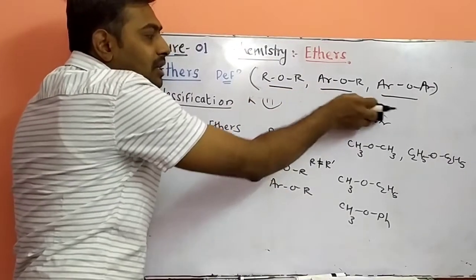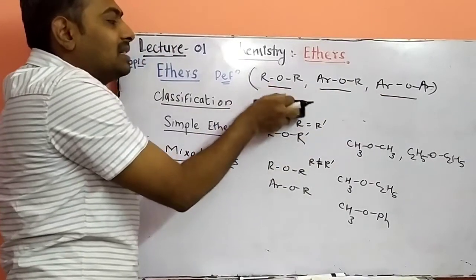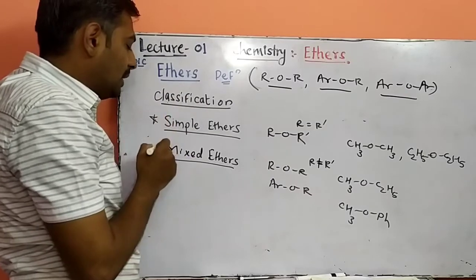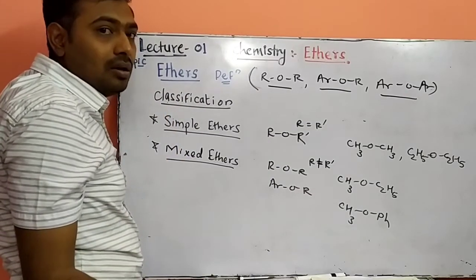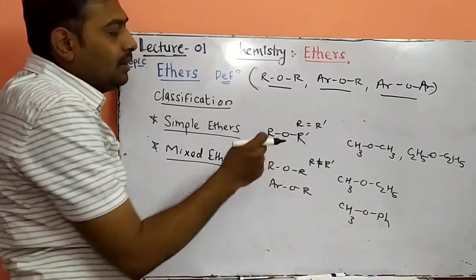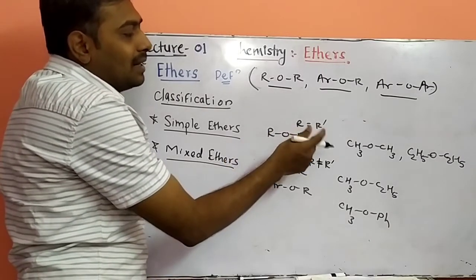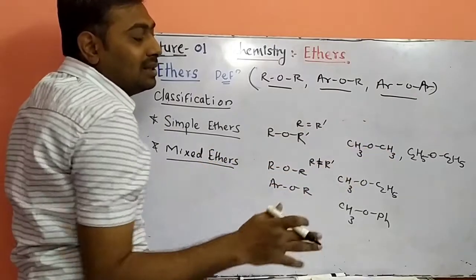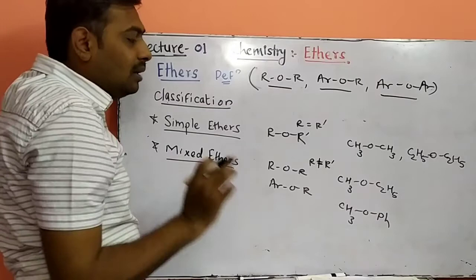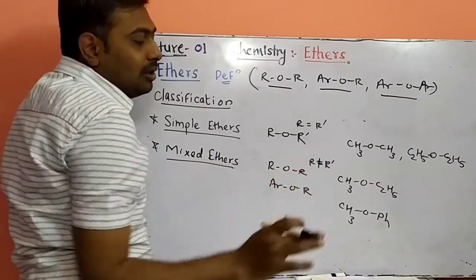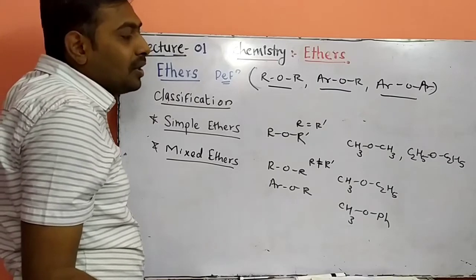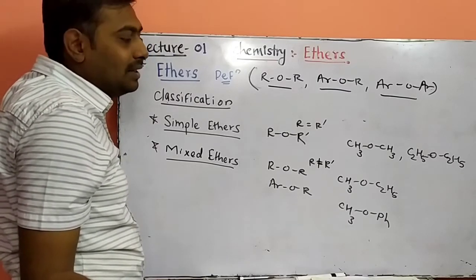What are the classifications of ether? We'll study the classification of ethers on the basis of two types. The first one is simple and the second one is mixed ether, also called symmetrical ethers or unsymmetrical ethers. In ROR, when both the R are the same, like CH3OCH3, it is called a simple ether. The second one, mixed ether, is when the two alkyl groups attached on either side of the oxygen atom are different, called a mixed ether or unsymmetrical ether.